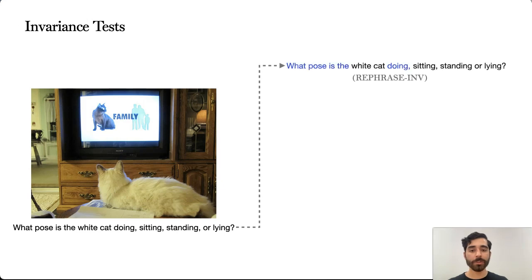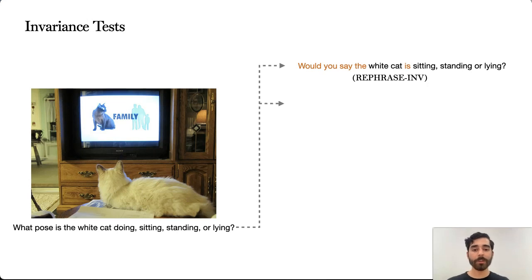The first type of test we'll consider is the rephrasing invariance test. Here, the arguments of the question are the same, but we change the textual template used to generate the question, so the new question should be semantically equivalent to the original, but with a minor rephrasing. To generate the instance, would you say the white cat is sitting, standing, or lying?